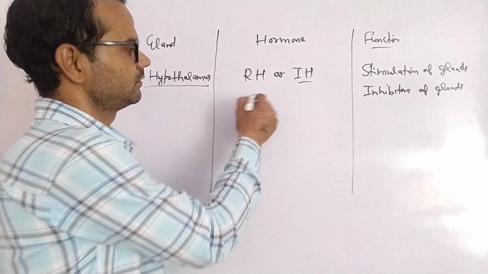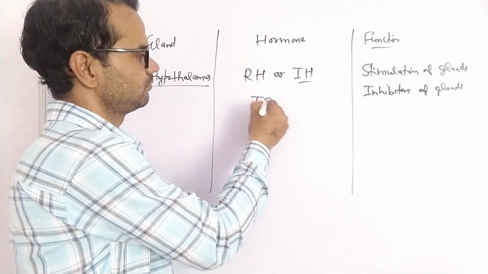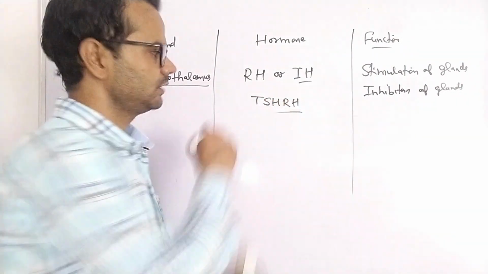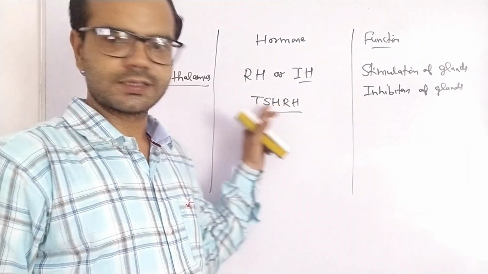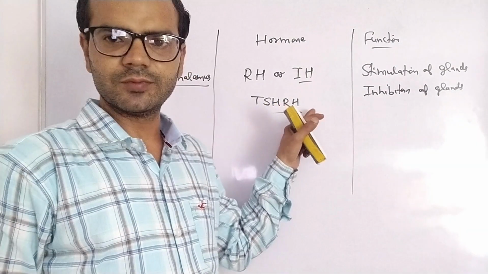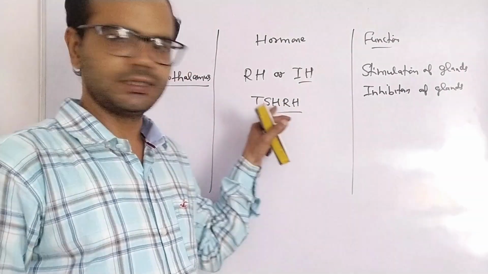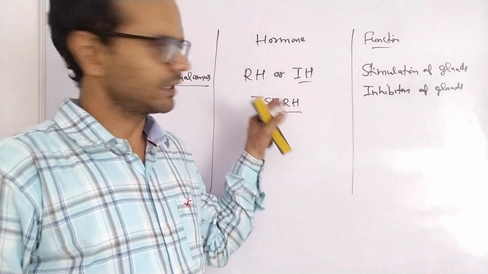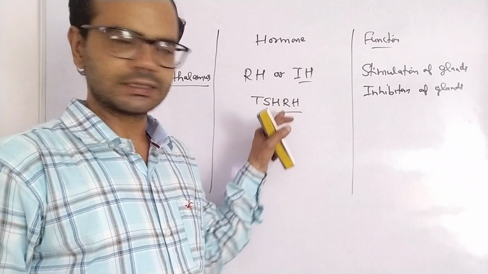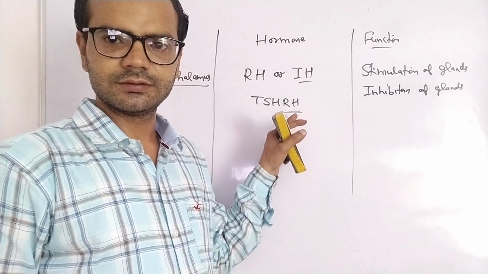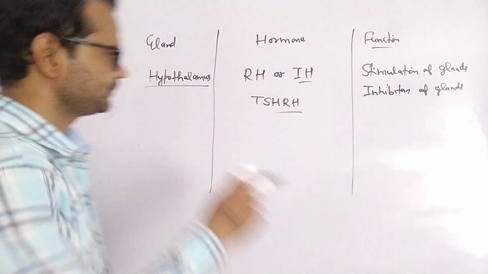Right? Two types of hormones are of hypothalamus, releasing hormone or inhibitory hormone. For example, we have TSH-RH, thyroid stimulating hormone releasing hormone. This hormone will stimulate the pituitary gland to release TSH. Under the action of pituitary, the thyroid gland will secrete thyroxine. Right? Second gland is